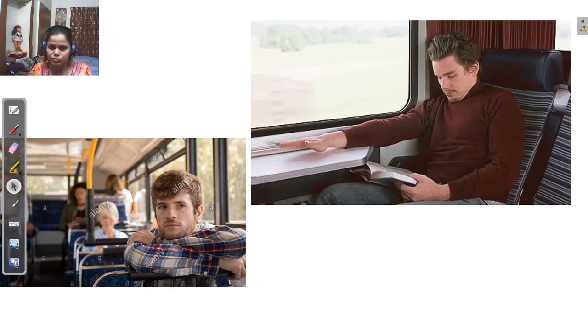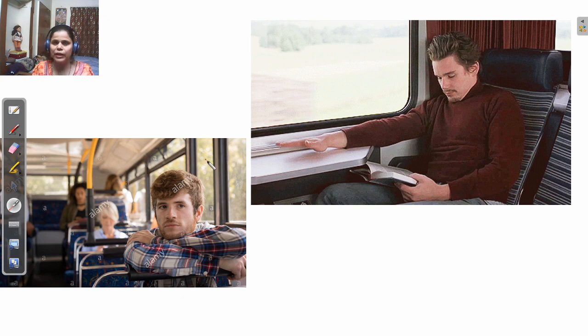They go backside. But in this case the bus is at rest, so this man is at rest. If you consider this tree outside of the bus as the reference point, then this man is at rest and this bus is also at rest, because the man, the bus and the tree are not changing their position.